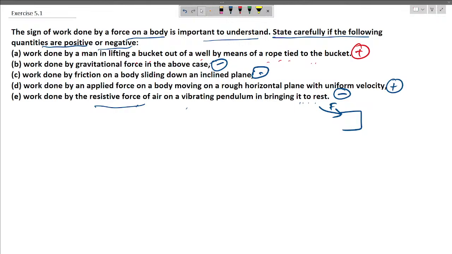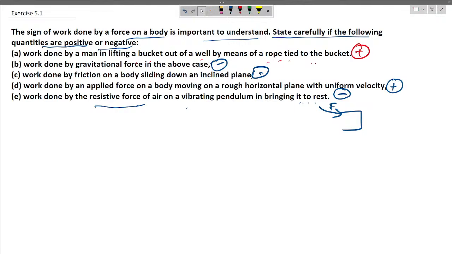The sign of work done by a force on a body is important to understand. State carefully if the following quantities are positive or negative. So we know that the sign of work done is very important in the study. In this exercise we have been given 5 different scenarios, and we have to tell whether the work done is positive or negative in all these scenarios.